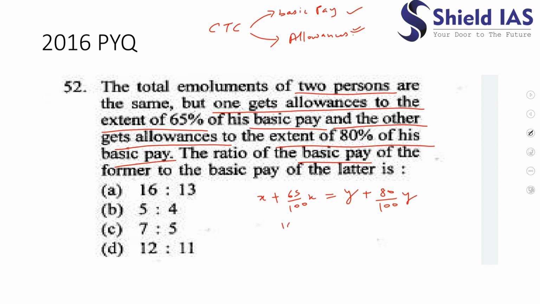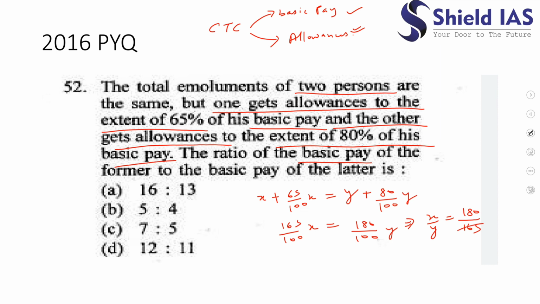So I can write 165 upon 100 x equal to 180 upon 100 into y. So what is he saying? The ratio of the basic pay of the former to the latter, which is nothing but x upon y, equals 180 upon 165. Yes. 180 upon 165. Okay. So how much is this?